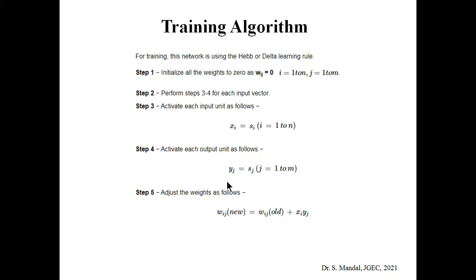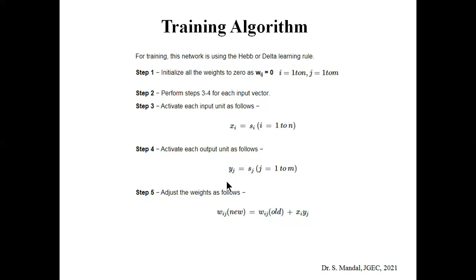So we need to activate each of the input nodes and output nodes. If the input pattern is si, we can store all the values of the particular pattern in the respective x1, x2, x3 up to xn nodes.